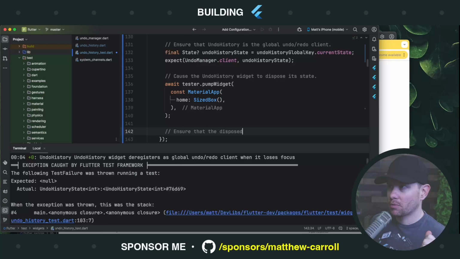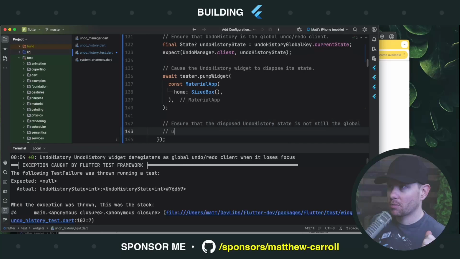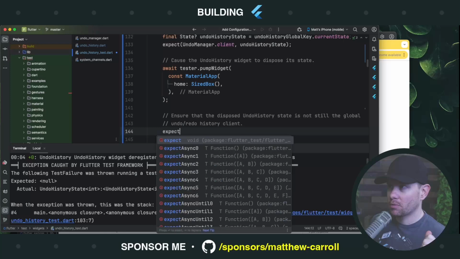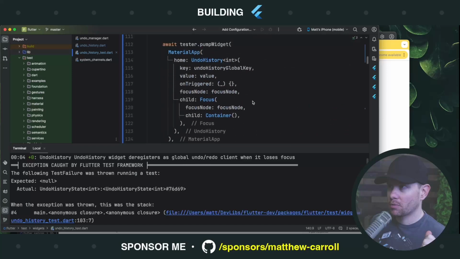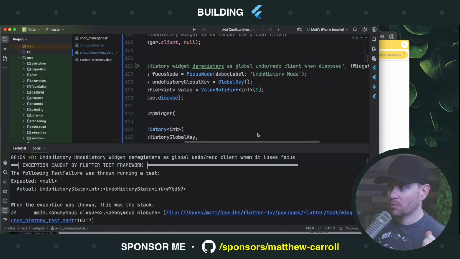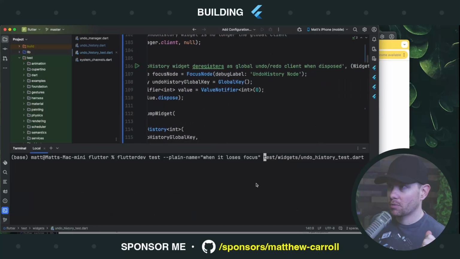Ensure that the disposed undo history state is not still the global undo redo history client. We want to expect that undo manager.client is null. Now let's run this test, and let me look at the name again. Client when disposed.